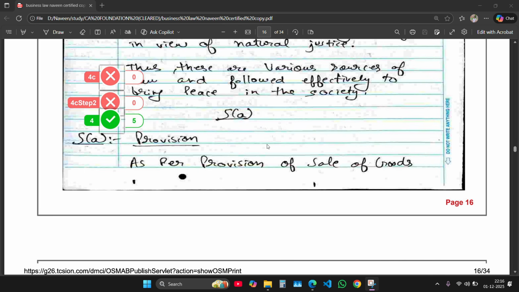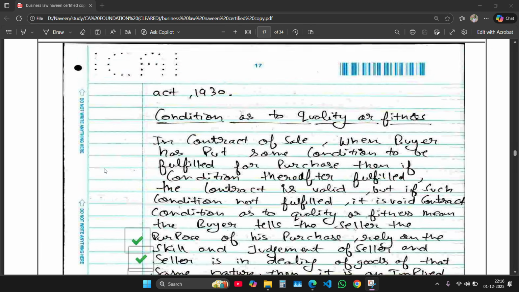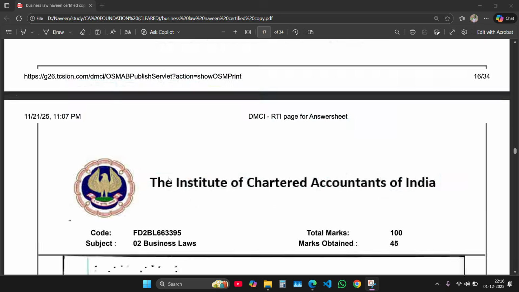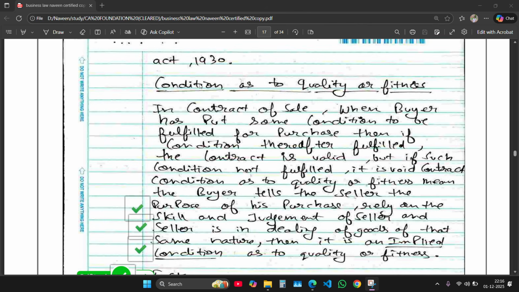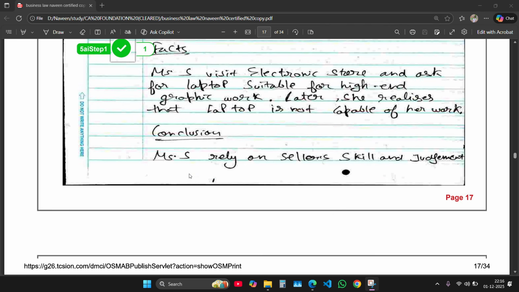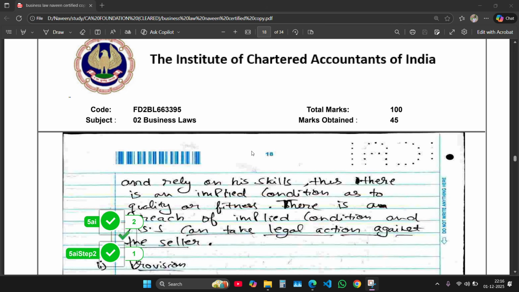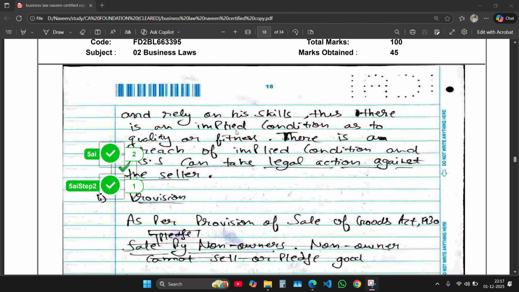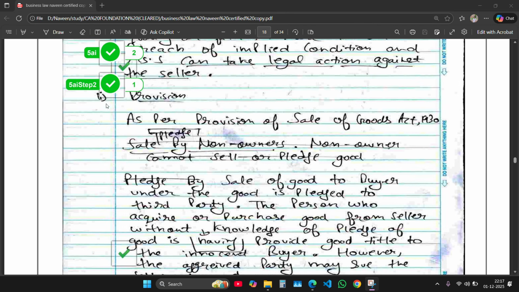Fifth A question was also from the SOGA Act. So same format. Firstly, I write the provision, and then the provision under which the question runs. So I explain what is condition as to quality or fitness, and then I wrote the facts of the case, and then I concluded what should be done or should not be done. And coming to the second point of this question, this was also from the SOGA Act.